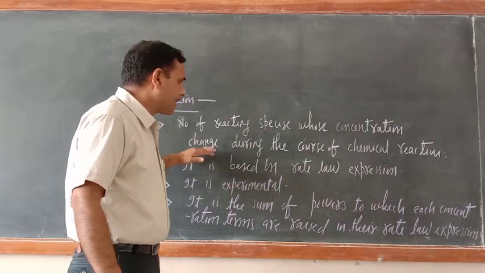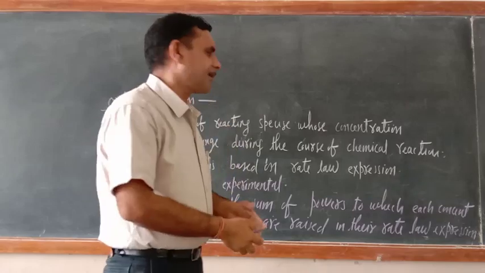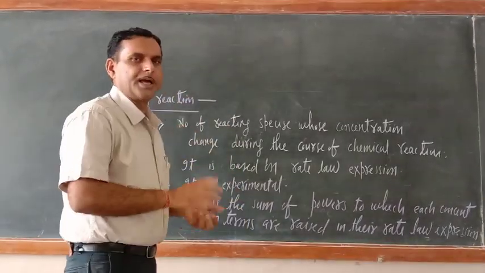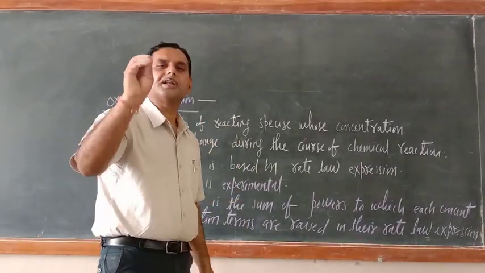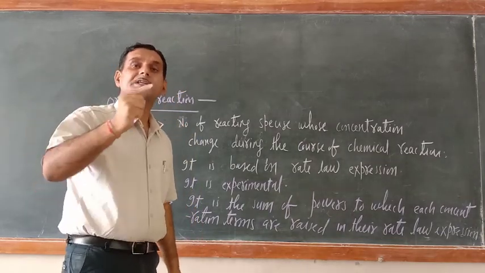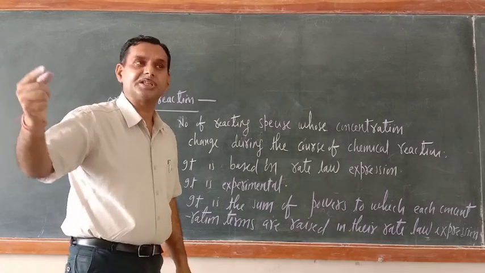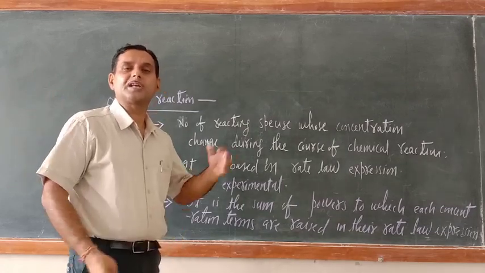So we can derive another definition of order of reaction. Order of reaction is nothing but the number of reacting species whose concentration changes during the course of chemical reaction.